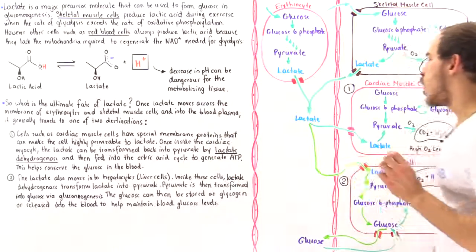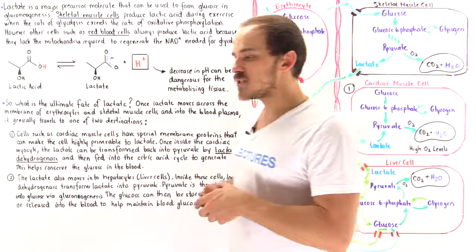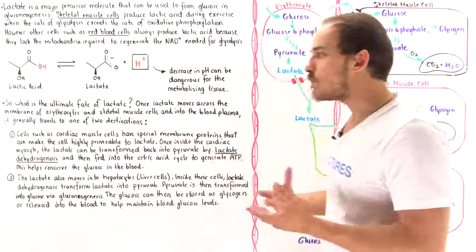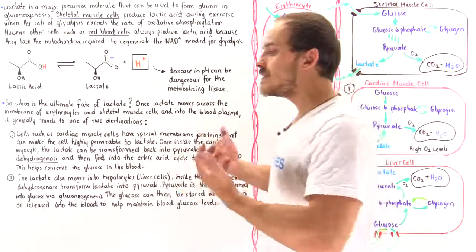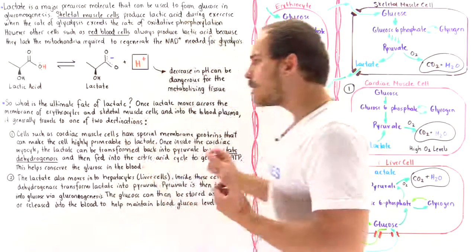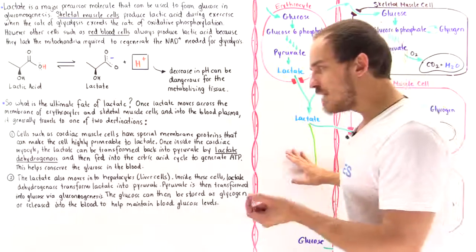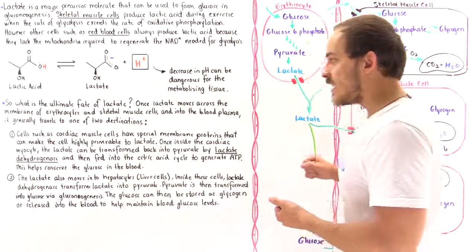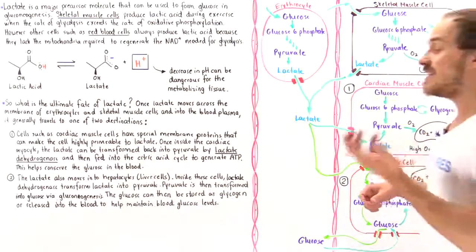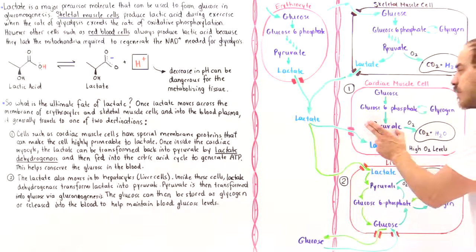The first place it goes to are the cardiac muscle cells, because the cardiac muscle cells actually contain special membrane-bound proteins that can transport these lactate into the cell. Now, what happens to the lactate? Well, inside cardiac muscle cells, we have a special enzyme known as lactate dehydrogenase. And what lactate dehydrogenase can do is it can basically transform the lactate molecules back into pyruvate molecules.